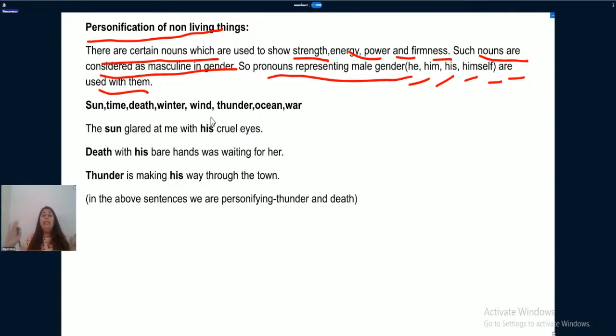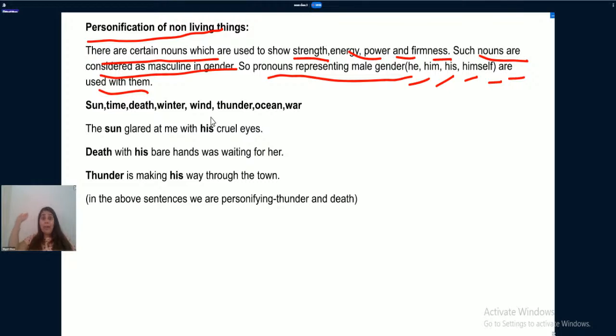Okay. See, what you need to understand is that we all live in a patriarchal society. What do we mean by patriarchal society? What is the meaning of the word patriarchal? Patriarchal means where males are head of the family, where males are considered to be more powerful than women, where males are considered to have strength, where women are considered to be fragile.